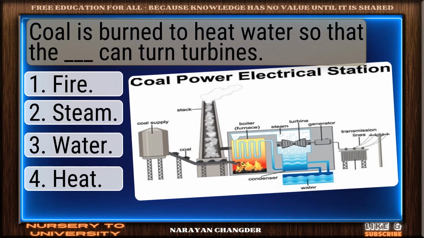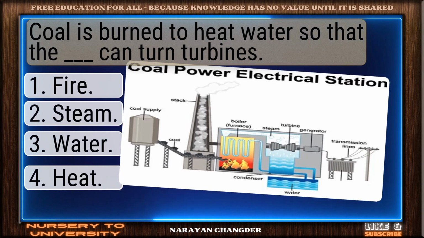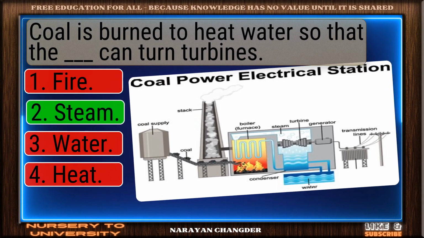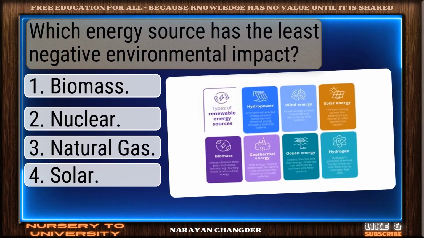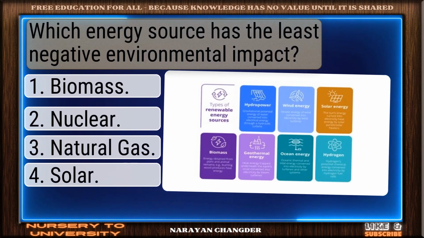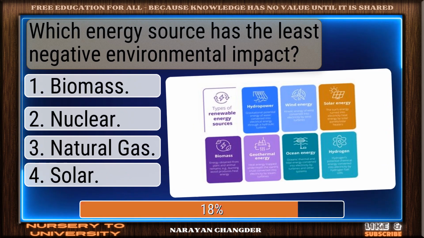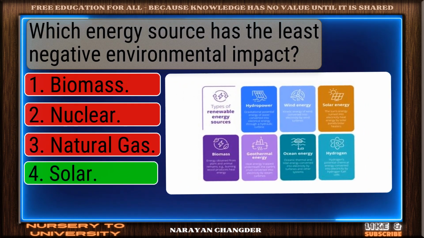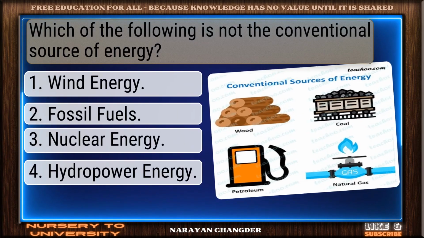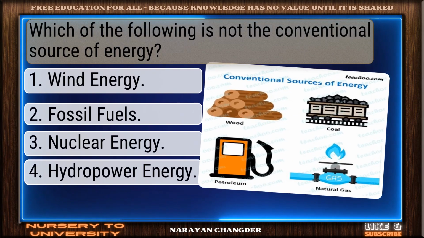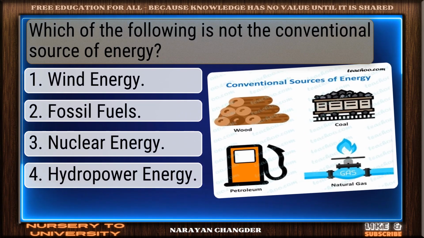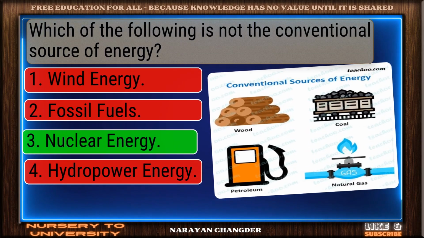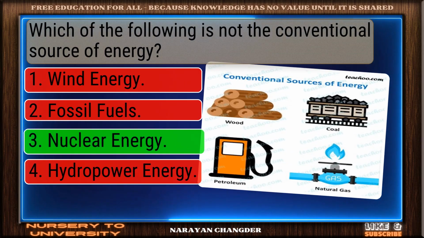Coal is burned to heat water so that the Dash can turn turbines. Well picked. Steam is correct. Which energy source has the least negative environmental impact? Nice selection. Solar is correct. Which of the following is not the conventional source of energy? Nice work. Nuclear energy fits perfectly.